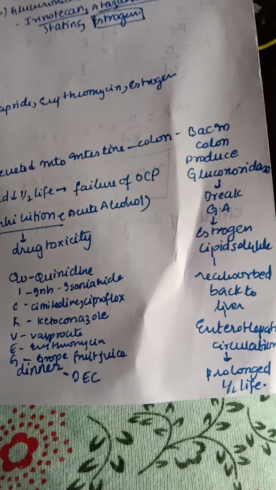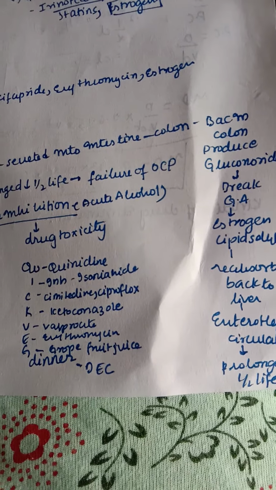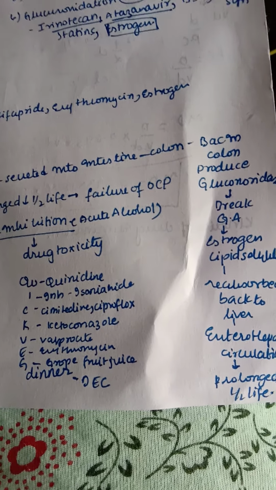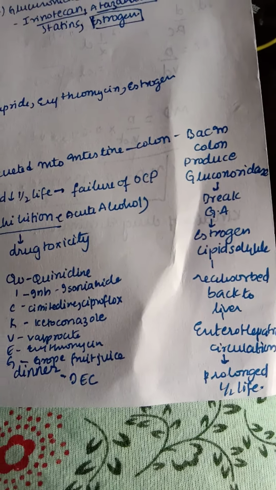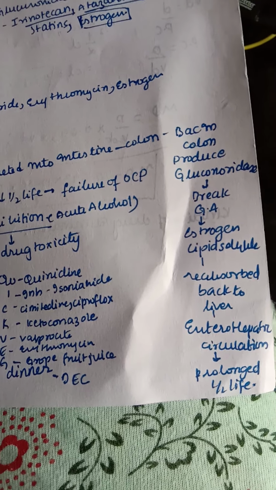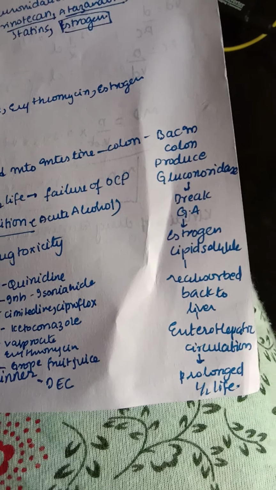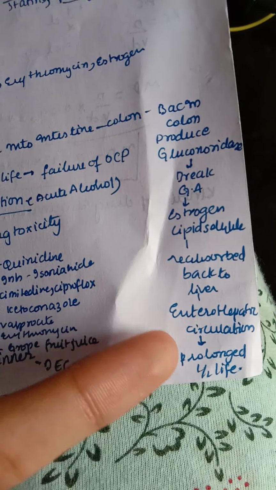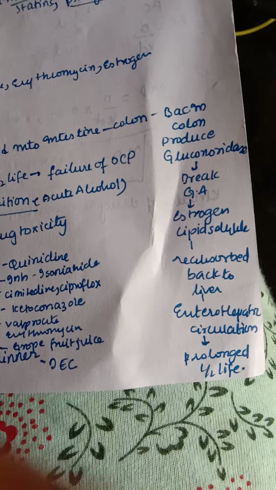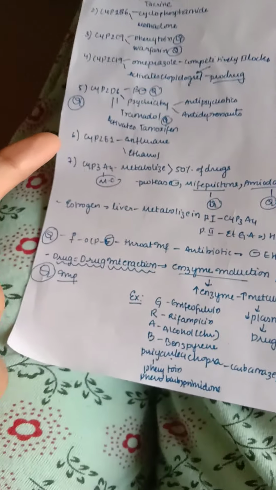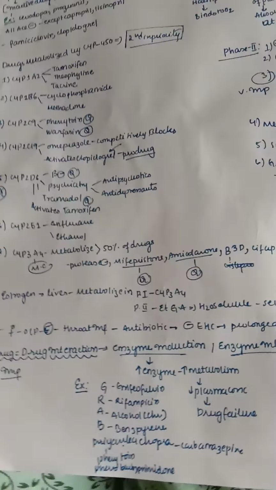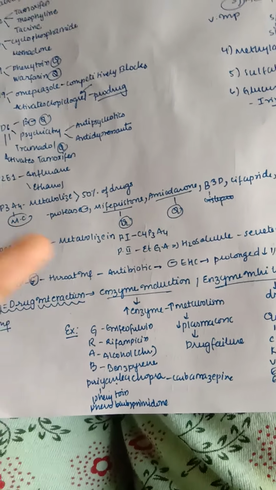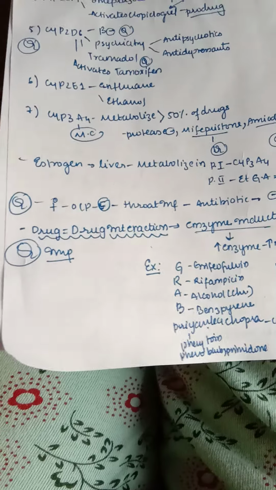Actually, after reaching the small intestine, we would think that it becomes water soluble and gets eliminated, but because of the bacterial glucuronidase, the glucuronide is broken. So the estrogen is now lipid soluble and is reabsorbed back into the liver. So enterohepatic circulation takes place and there is a prolonged half-life. So when a patient comes with an oral contraceptive and also a throat infection, if we give antibiotics, it is a waste because the contraceptive will now fail.